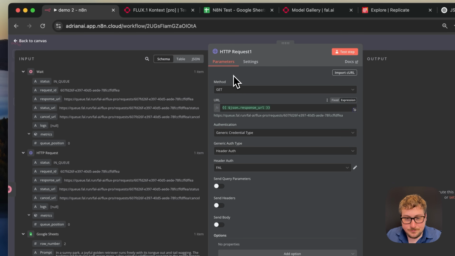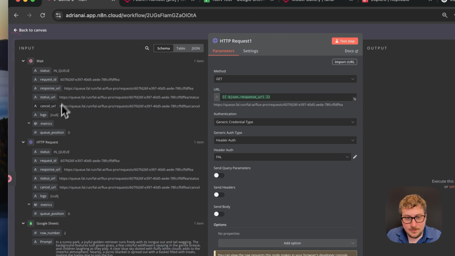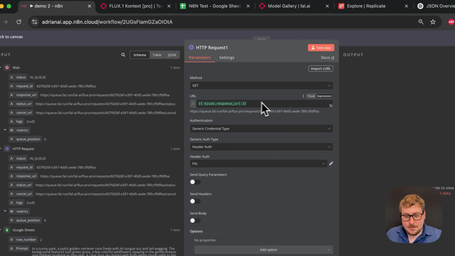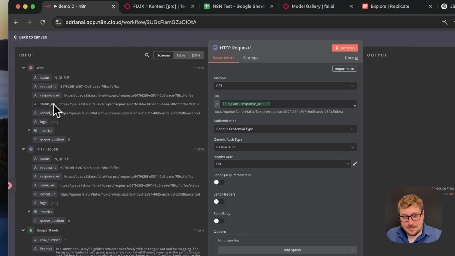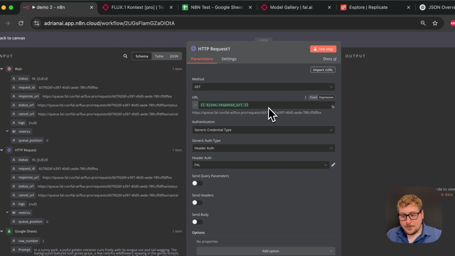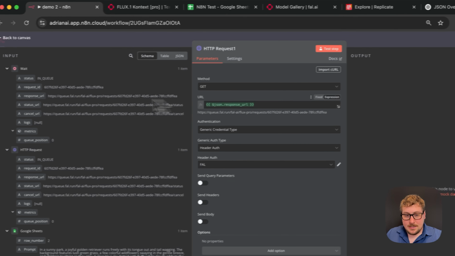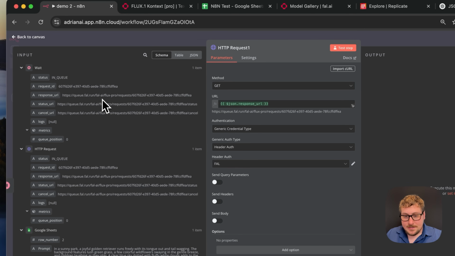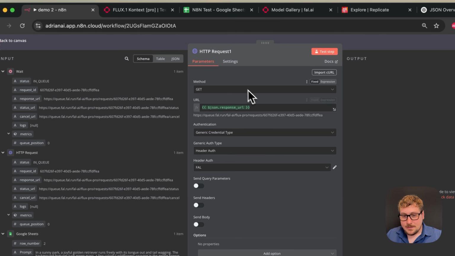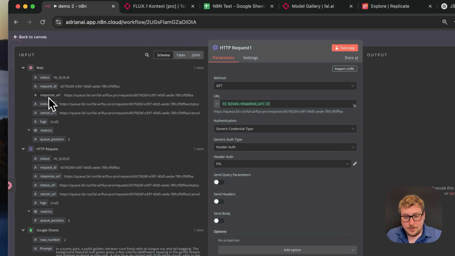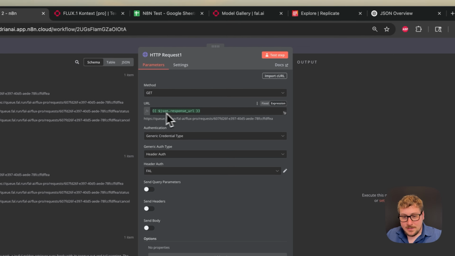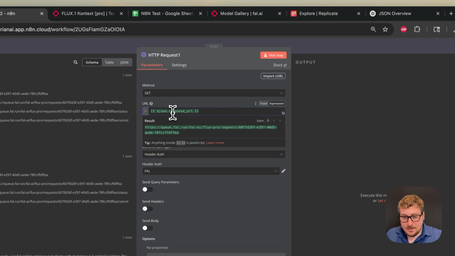So it's pretty simple. When you make a request, it gives you all this data. It was in queue when we first did it. It should be done now because it's been a little while. But all this is like the information we can pull through with this request. Sometimes it will just give you an ID and you have to tack the ID to the end of the request. But for this case, it's pretty straightforward. We're just going to drag that variable in. As you can see, it's green, meaning it's working, and this is the actual URL that it's going to be doing.